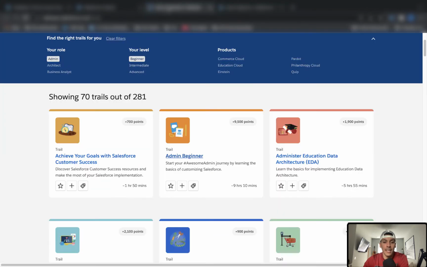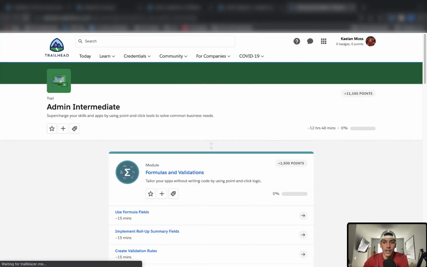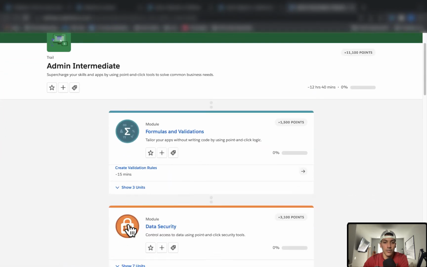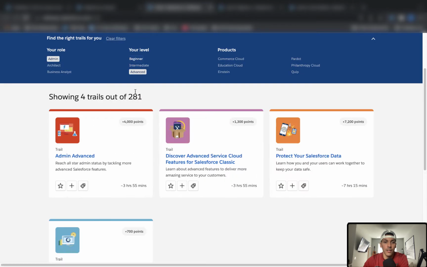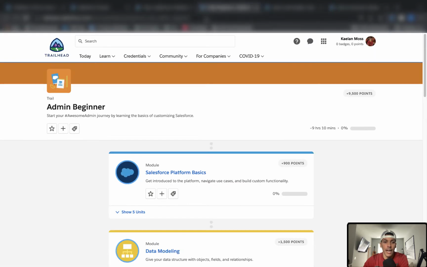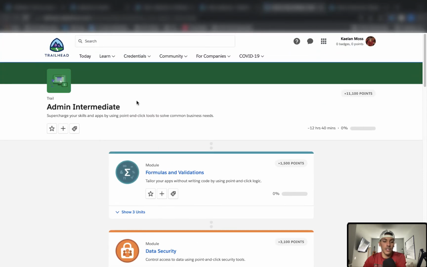Now, if you already passed this, then maybe go to the admin intermediate trail and click on that admin intermediate trail here and start doing this one. There's also an admin advanced trail that you can do right here. So if you really want to go the admin route, you can do the admin beginner, intermediate, and advanced. Now, I'm not going to go into too much detail about what each one of these trails holds. Links will be in the description below to take you directly to these trails here.